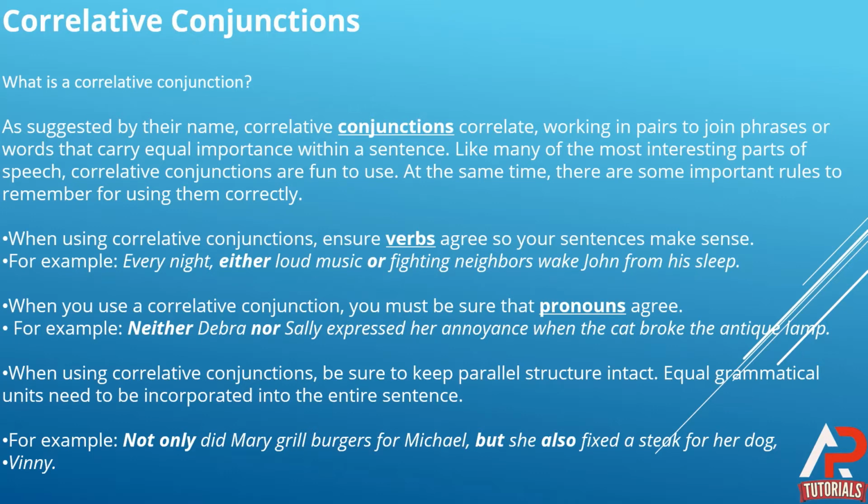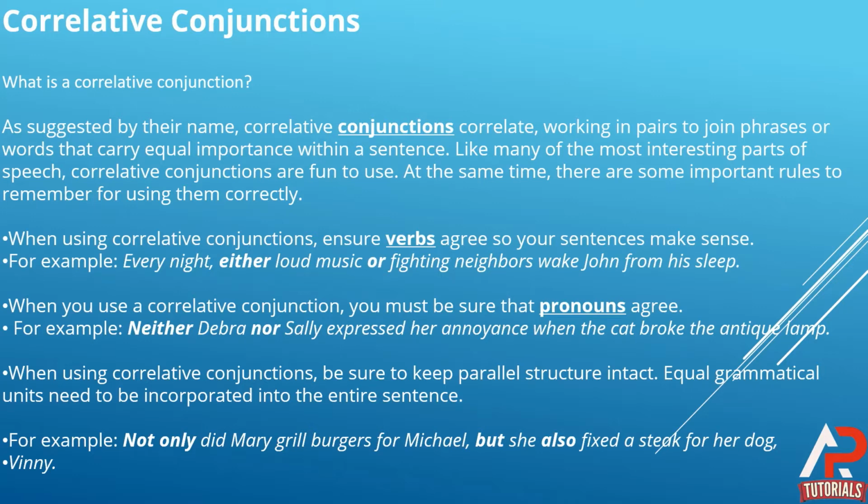At the same time, there are some important rules to remember for using them correctly. So here are some rules, and if you remember them, it will be easy for you to use correlative conjunctions. The first rule is, when using correlative conjunctions, ensure verbs agree so your sentences make sense.